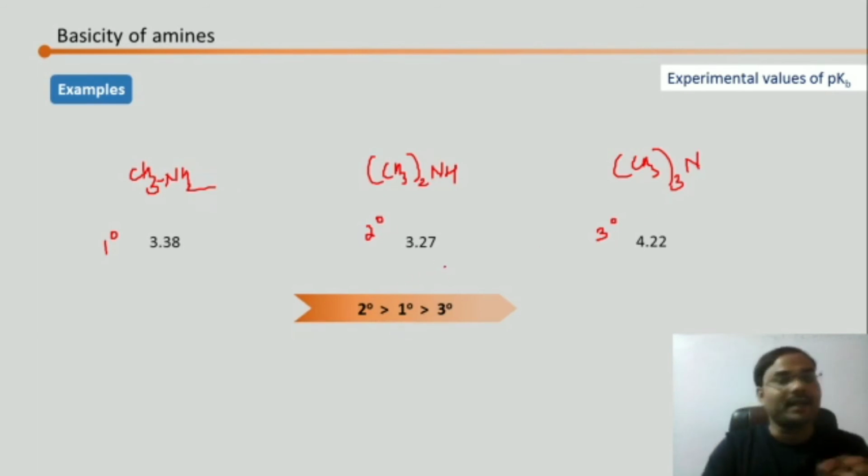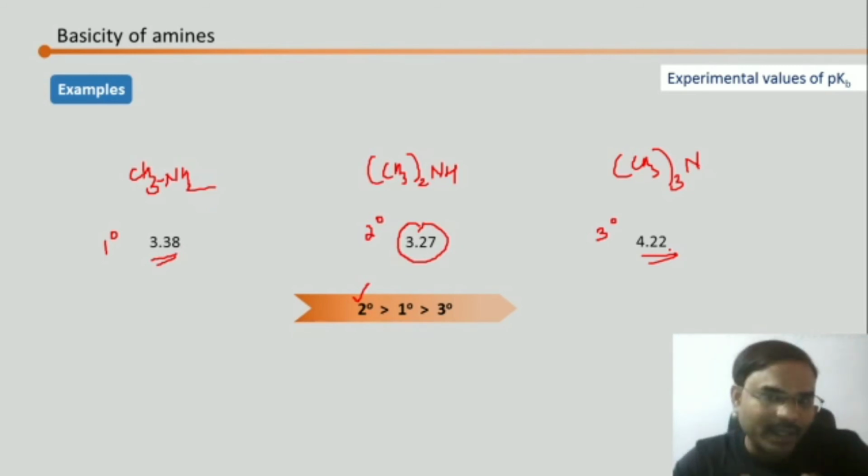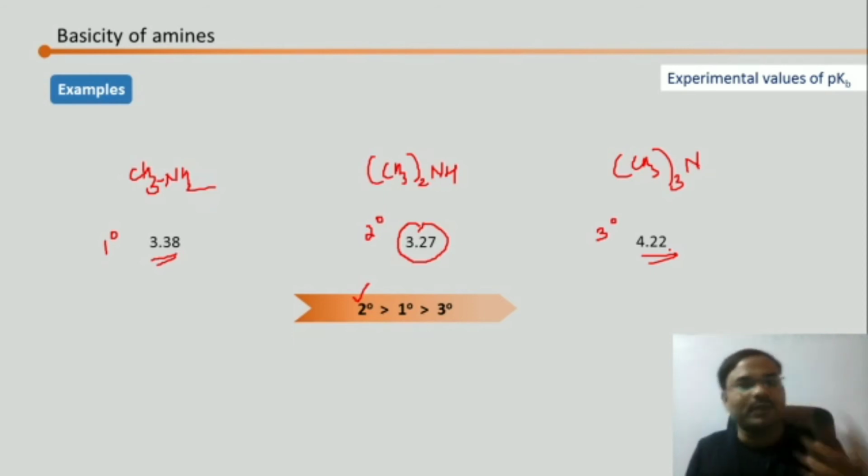So the smaller the value of pKb, the stronger is the base. So we can see that the secondary one has the smallest value. After that the primary has a smaller value, and the tertiary has the largest value. And that's the order we get when we take the smaller alkyl group. So it is experimentally proven that the order is going to be 2, 1, 3.